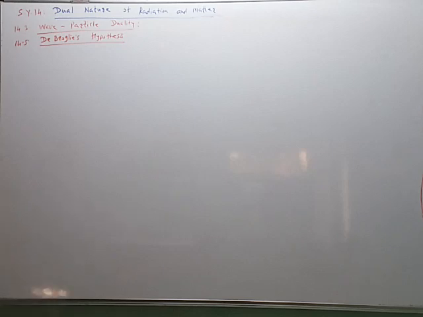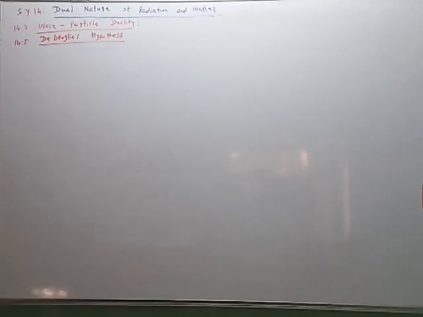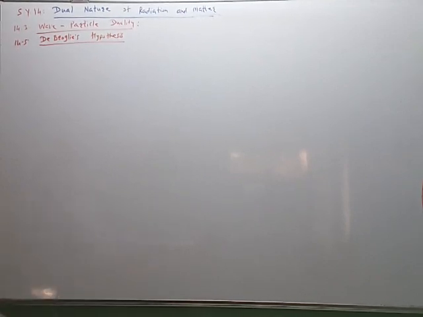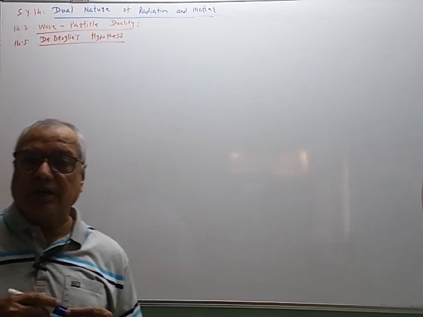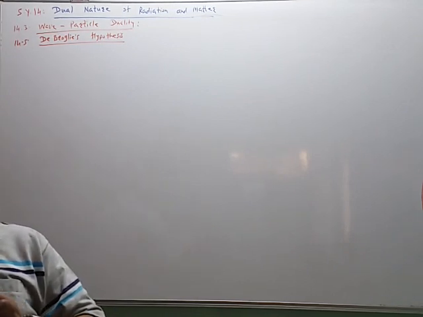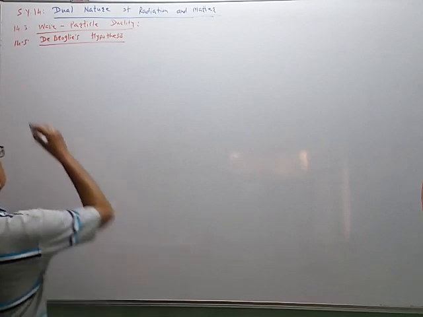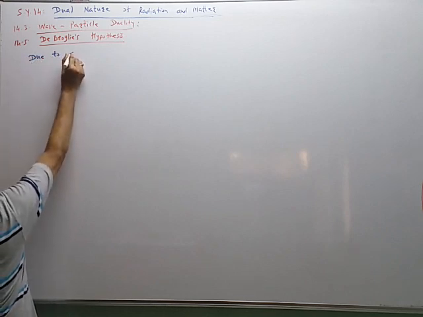De Broglie's hypothesis. What is the suggestion of the scientist de Broglie that we are now going to see? In the previous article, wave particle duality, we considered that light has both types of nature, wave nature as well as particle nature.